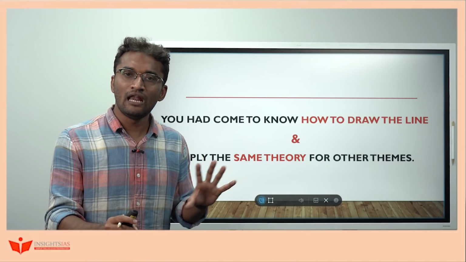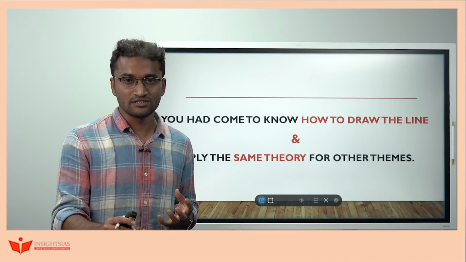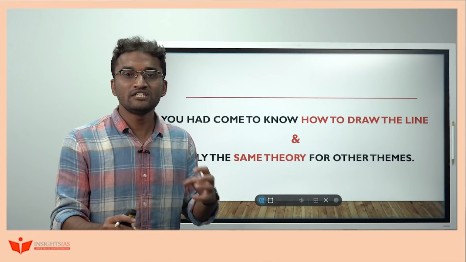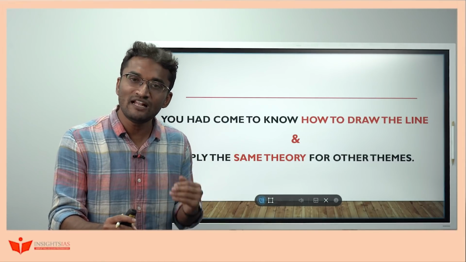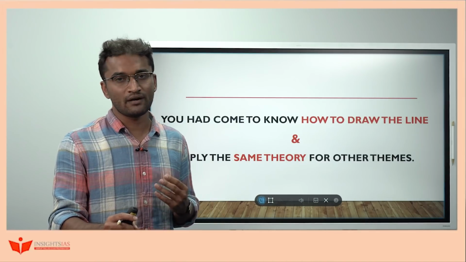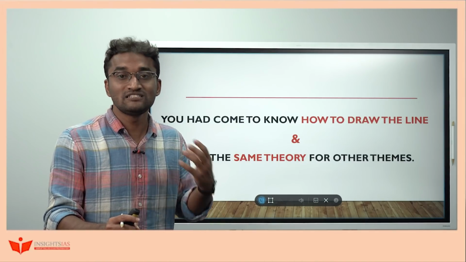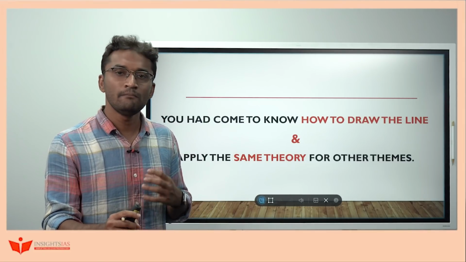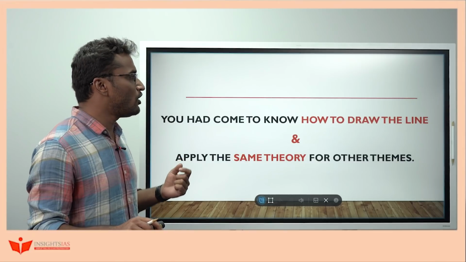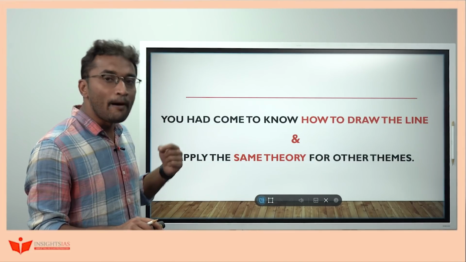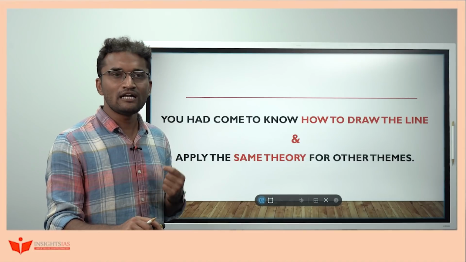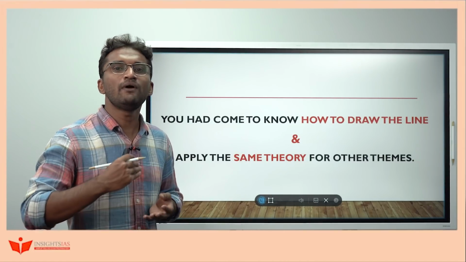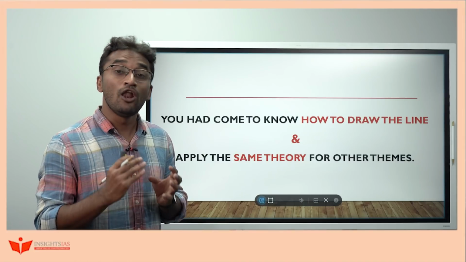Many serious candidates largely get stuck at 50-50 in most of the questions. One of the major reasons why they get stuck at 50-50 is that they have not understood the core dimensions of each and every important topic properly. At that point of time, they feel that they know the question, but they may not be able to answer it properly. So that problem, that 50-50 syndrome, can be largely addressed through understanding the concept through the core dimension methodology. After this analysis, you have come to know how to draw the line and you can apply the same theory to the other themes. At that point of time, it will unburden your knowledge acquisition process and you will be able to acquire the knowledge properly and logically.